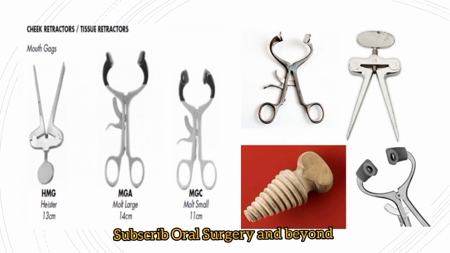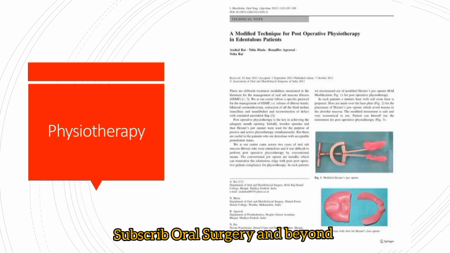These are the different types of cheek retractors, tissue retractors, mouth gags or jaw stretchers we can use in trismus cases. Physiotherapy: as I said earlier, physiotherapy is most useful when severe trismus is diagnosed post-operatively and it cannot be relieved with medicine alone. In such cases, mechanical jaw stretching is required.